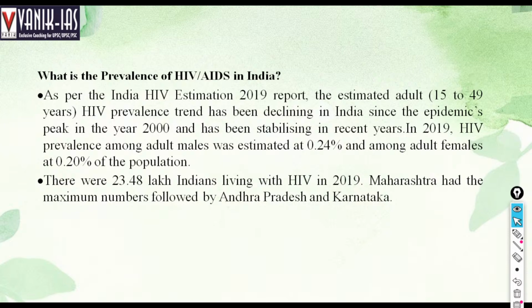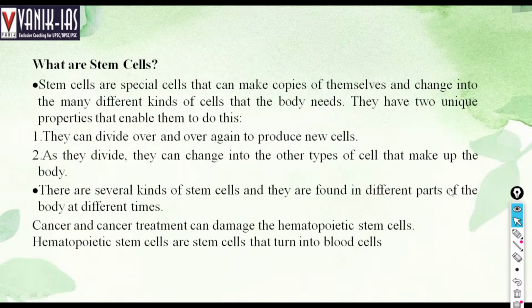There were 23.4 lakh Indians living with HIV in 2019. Maharashtra has the maximum number, followed by Andhra Pradesh and Karnataka. Around 20 lakh people in India were living with HIV in 2019, and Maharashtra has the maximum number of HIV patients.